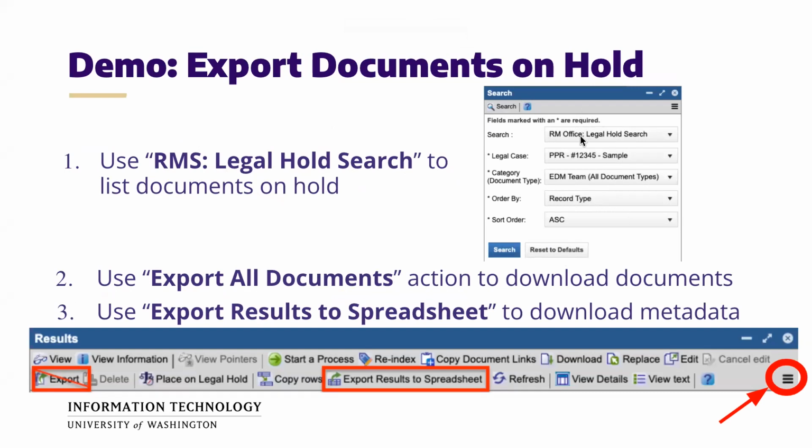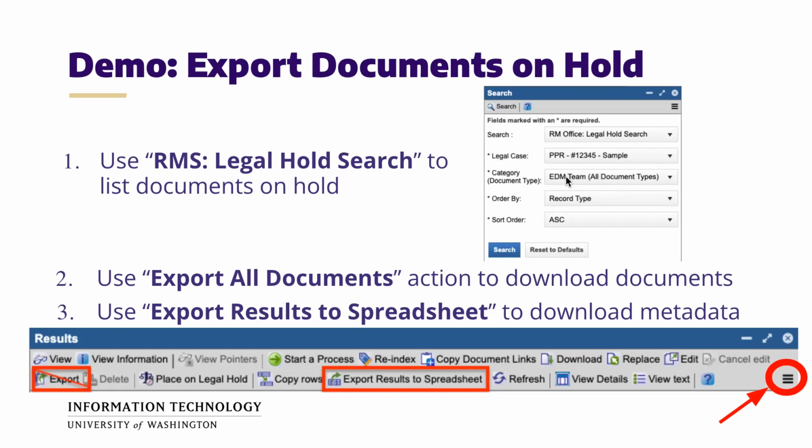Once you select this search, you will have to select what legal case you want to find documents for. So you will select it here in the second dropdown. And then the third dropdown, which is also required, is to narrow down what category or document type you want to search for, that are documents on that hold.